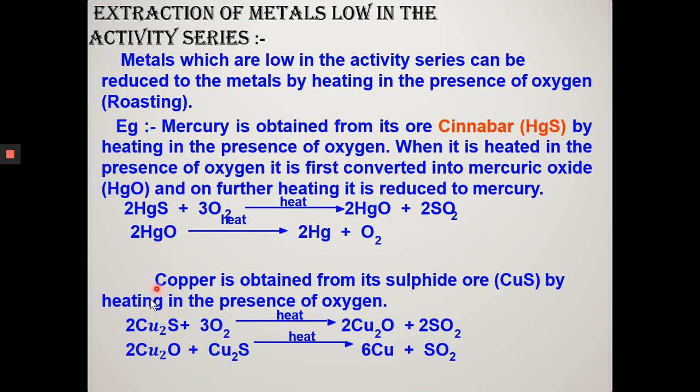Similarly, copper glance, when roasted with oxygen in presence of excess of air, on strong heating turns into cuprous oxide and sulfur dioxide gas is released. In the second step, cuprous oxide on further reaction with copper glance forms copper and sulfur dioxide gas is released. Clear?